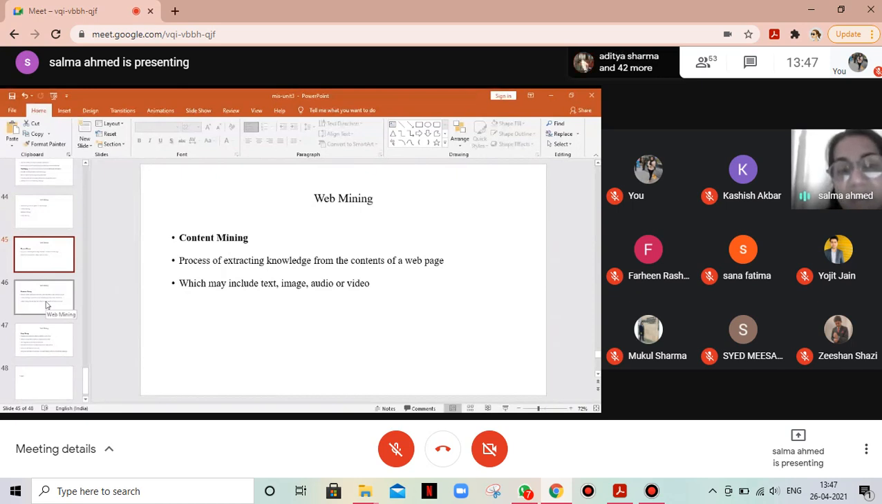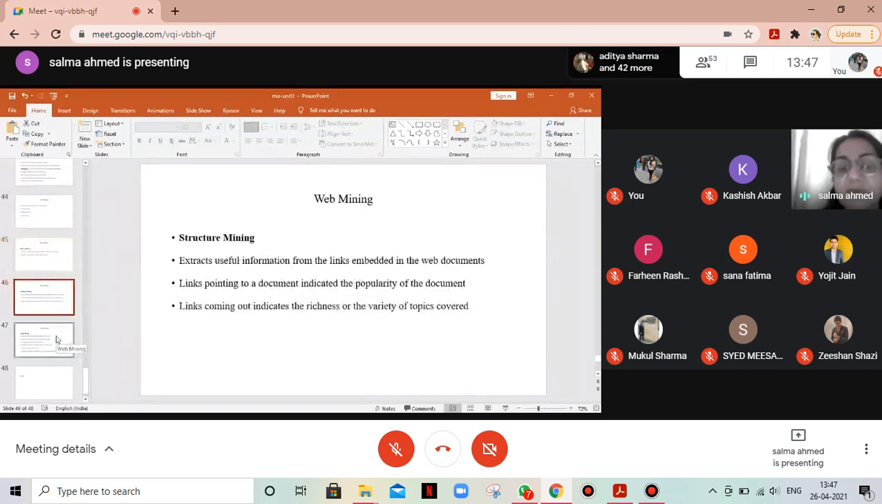Structure mining extracts useful information from the links embedded in the web documents. In the web documents, there are links associated. Links pointing to a document indicate the popularity of the document that has been served by the customer. Links coming out of the document indicate the richness or the variety of topics covered.